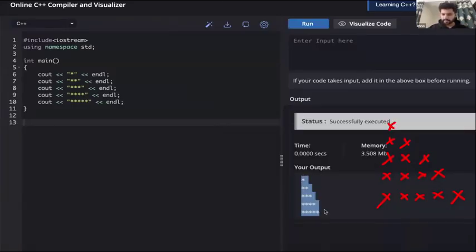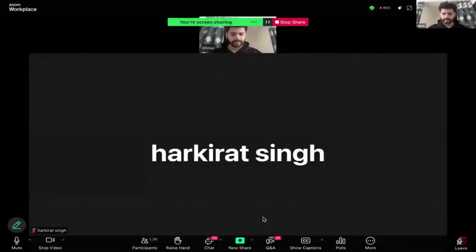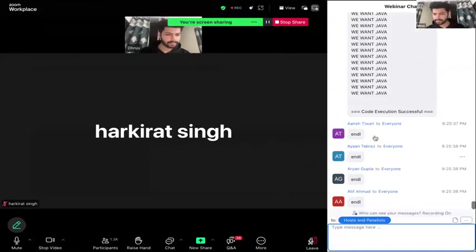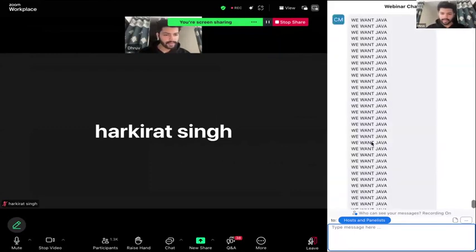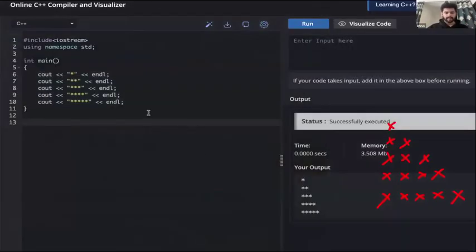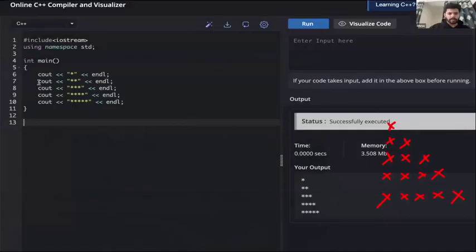That's how we can print a star. That's how we can print a triangle. I hope everyone is able to understand this code. This code will print a triangle for us. Yes. Great. That's nice. So we talked about cout.